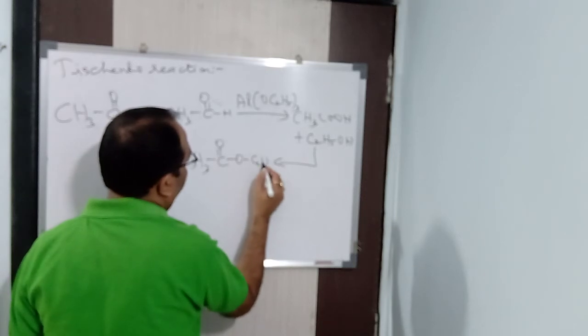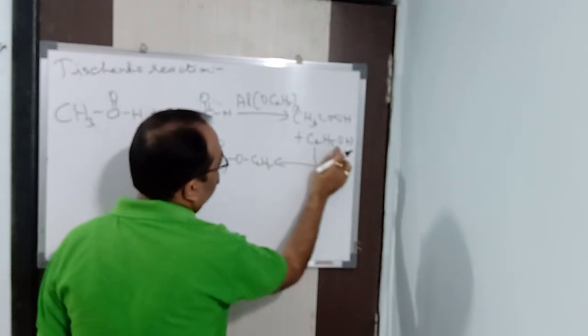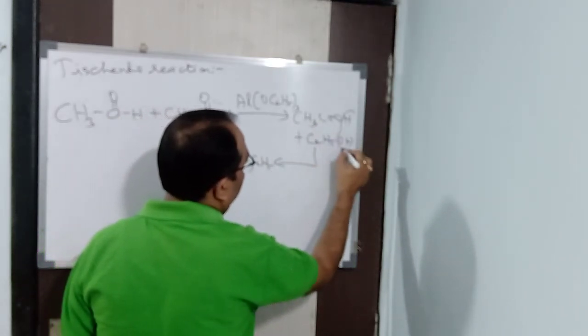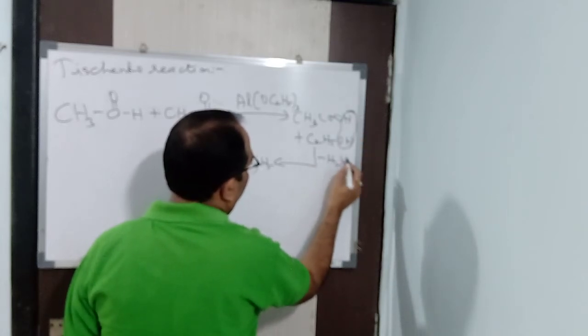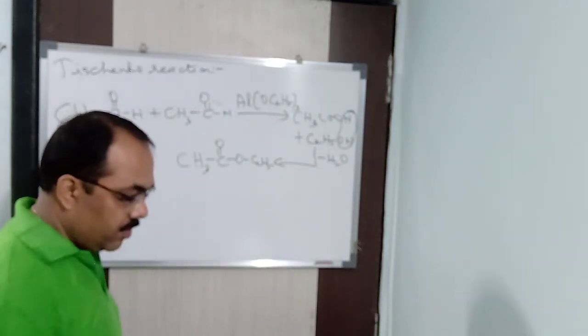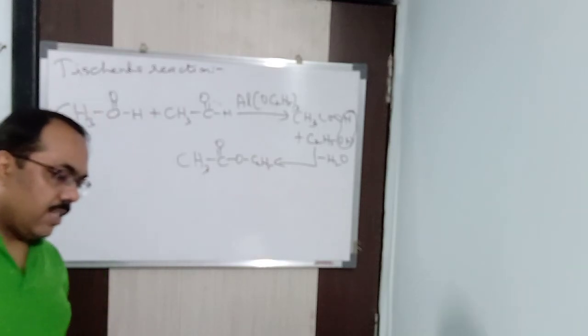CH3COOC2H5, and H2O is removed. This water is removed, minus H2O, and it forms ethyl acetate.